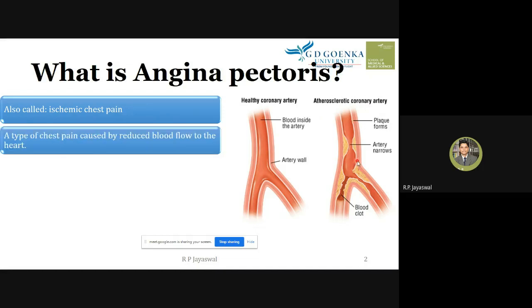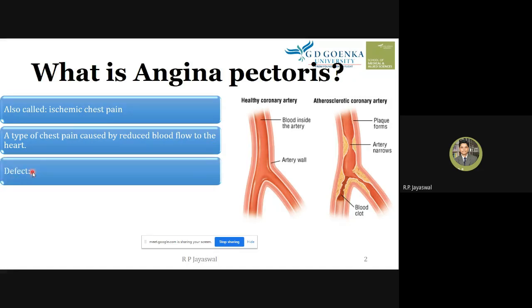So we say that angina pectoris is a type of chest pain caused by reduced blood flow to the heart. How is it caused? It's caused by a reduction in the blood flow to the heart muscles.